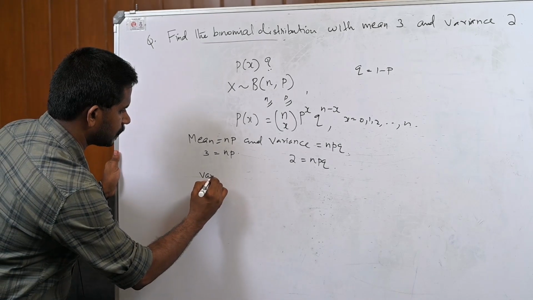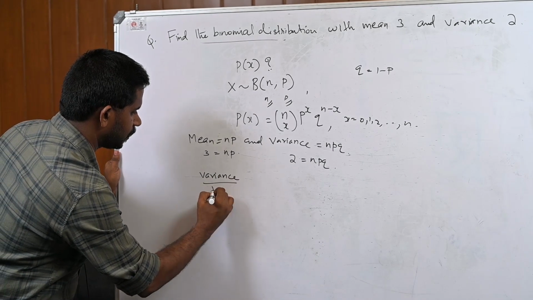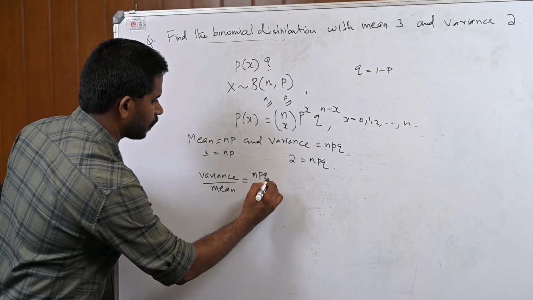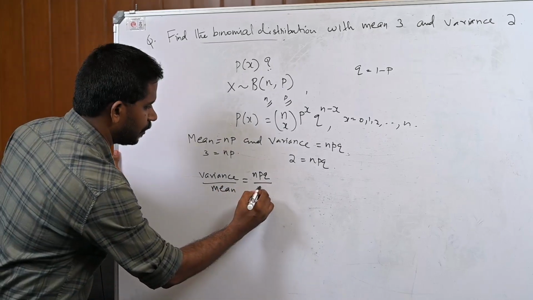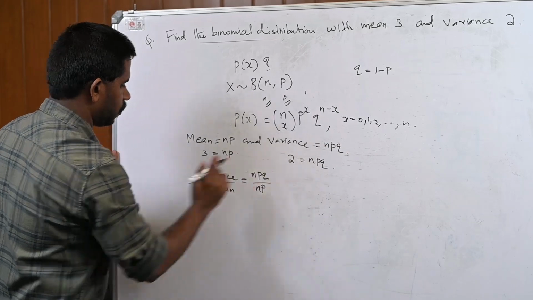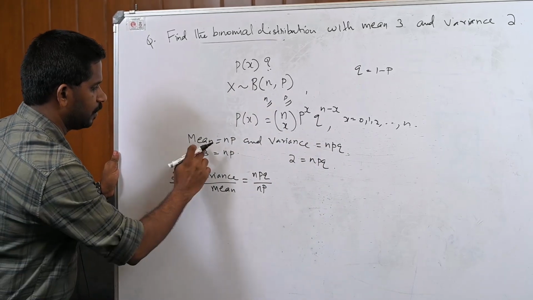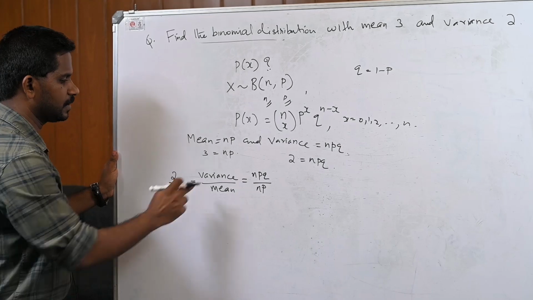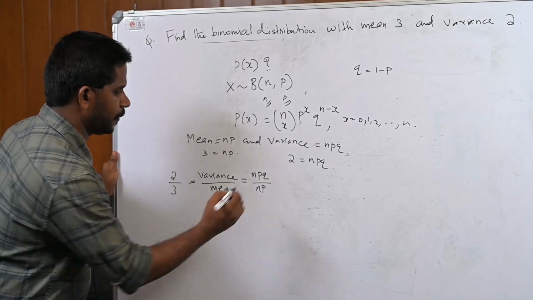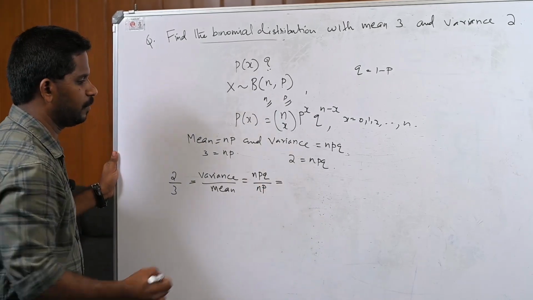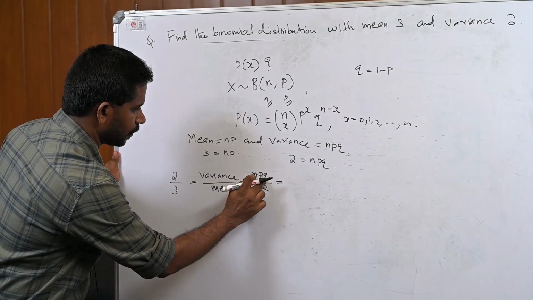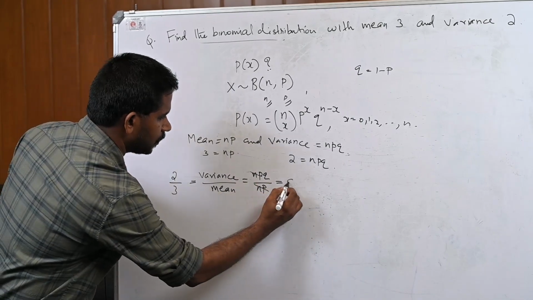What is npq? npq is variance, and mean is np. So variance divided by mean is npq divided by np. Variance is 2, mean is 3, therefore 2 by 3 is variance divided by mean, that is npq divided by np. We cancel np, therefore the remaining term is q.